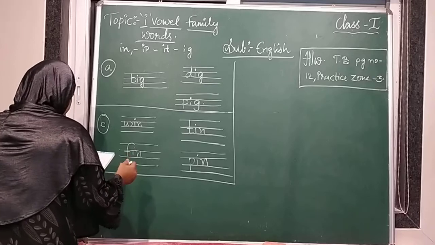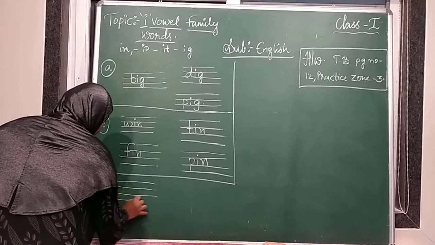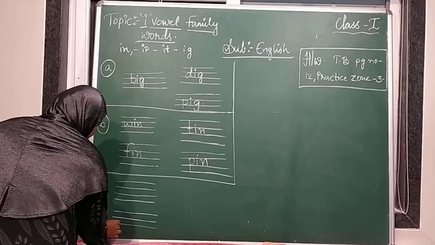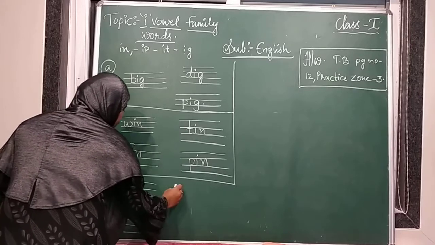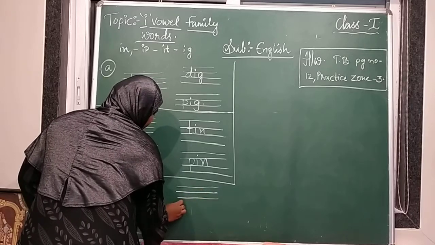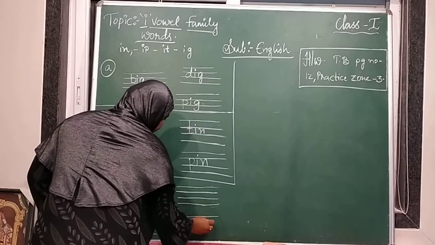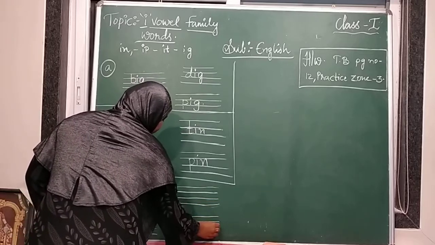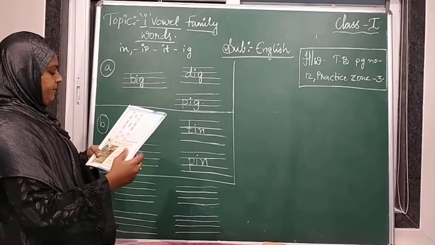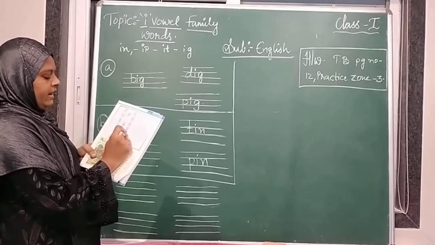Can you see the C bit? Here again 4 lines are given. It is easy to write if you have 4 lines there. If they are not there, you will write ugly handwriting. If they are given to you, it is easy to write. Otherwise you will write rubbish handwriting. You are good children, so you will write neatly because you have learned how to write in the 4 rule notes, right? Okay.